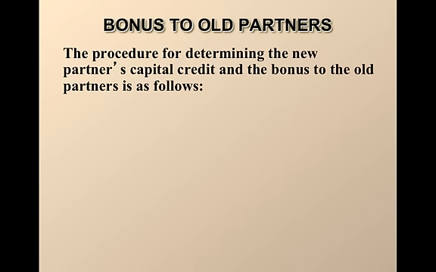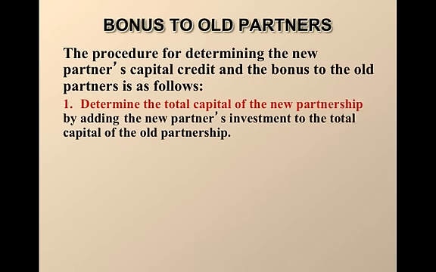Okay, so the example that we just went through had no bonus to the new partner or the existing partners. So let's take a look at the procedure that we're going to follow if there's a bonus to the old partners, the existing partners of the partnership. There's a little bit of a 4-step process. I encourage you to write this down, or at least the words that are in red here. Number 1, you're going to determine the total capital of the new partnership. You always need to know what the new capital balance will be in the partnership.